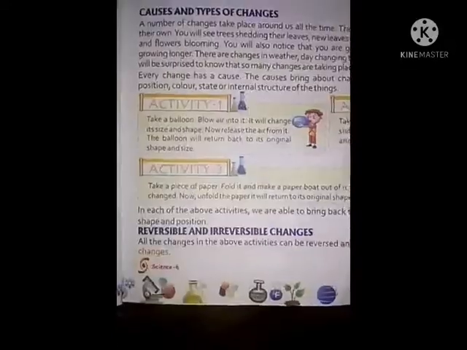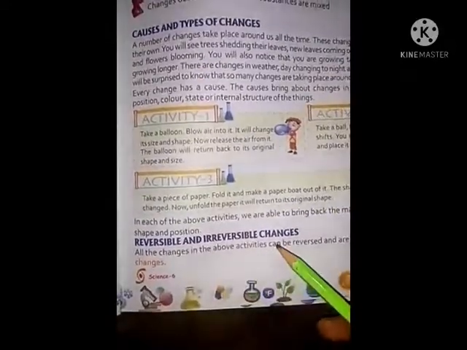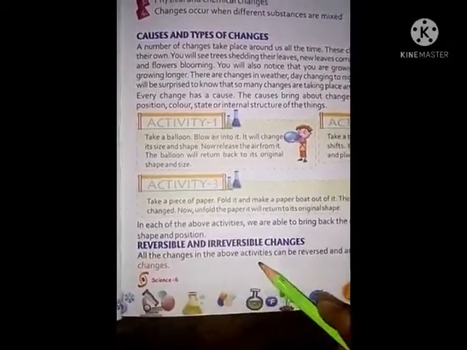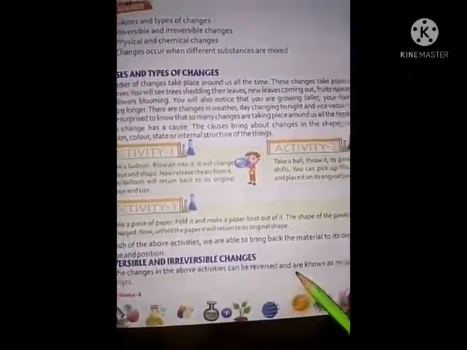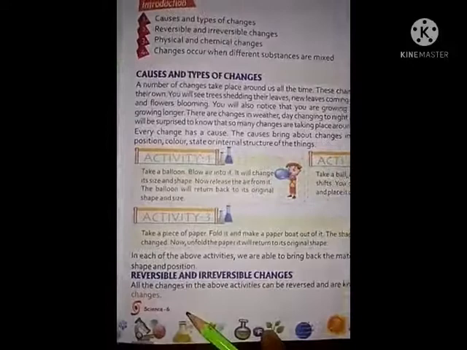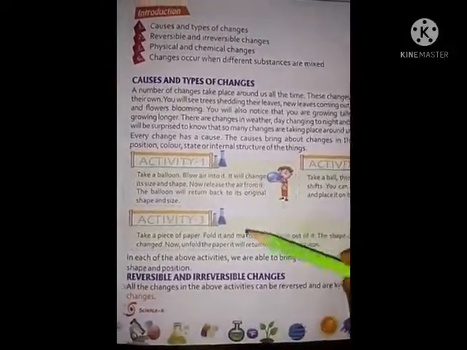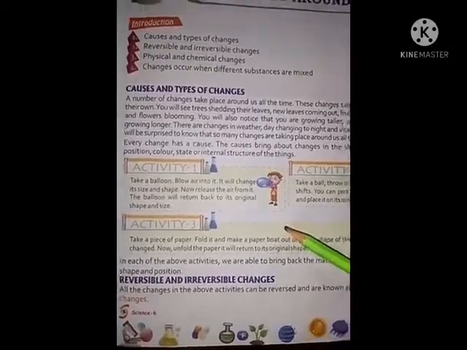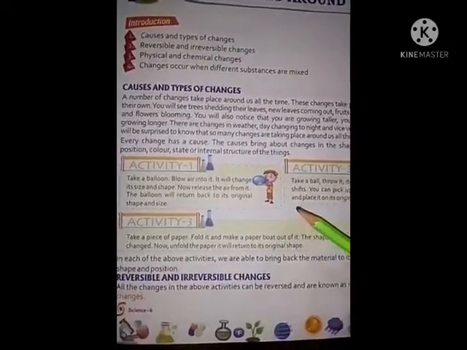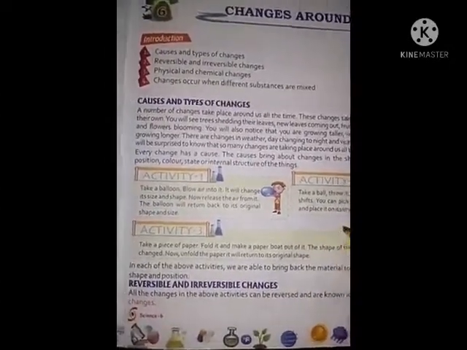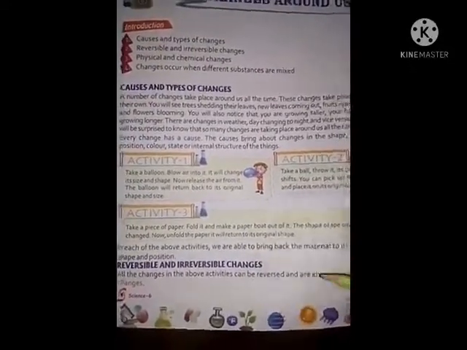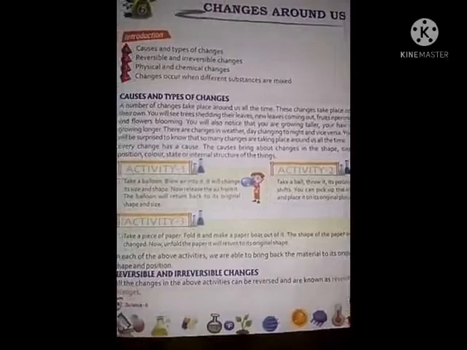Now see reversible and irreversible changes. All the changes in the above activities can be reversed and are known as reversible changes.